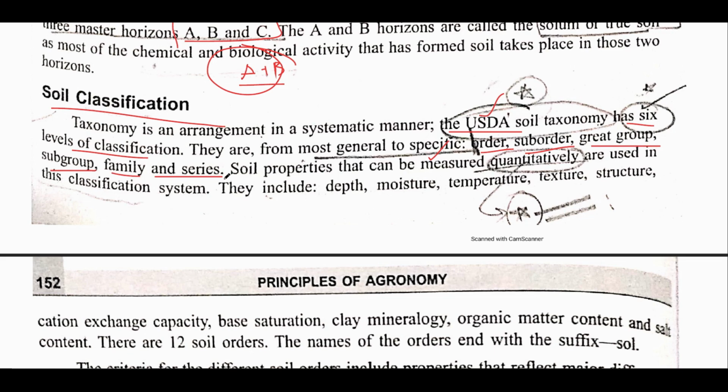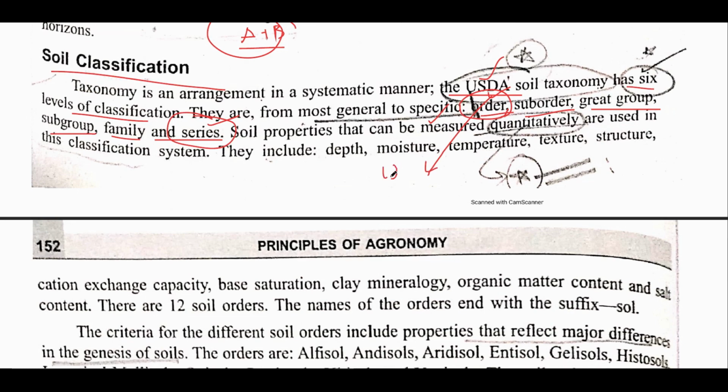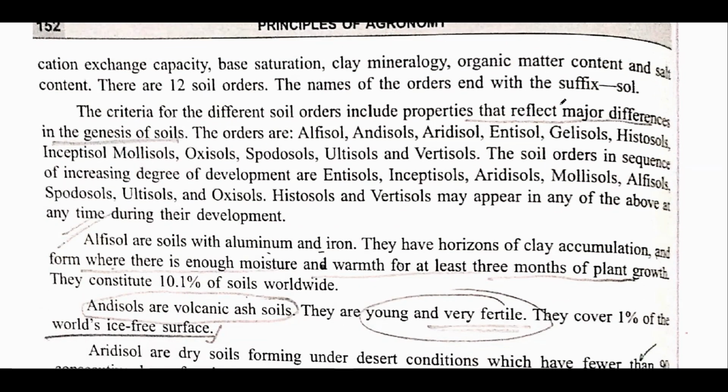See, if the question is asked, which of the following is the smallest level, and options are given like suborder, great group, family, series, the answer is series. Series is the lowest level, while order is the highest level in soil classification. You might be knowing that there are 12 soil orders, and there are certain suborders and great groups also, which are not of much importance. The important part starts from here.